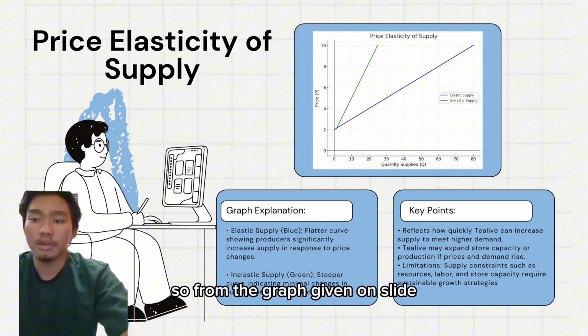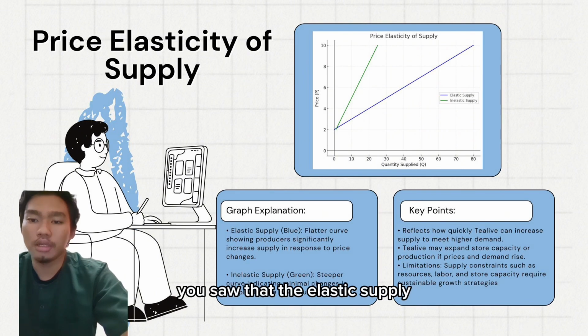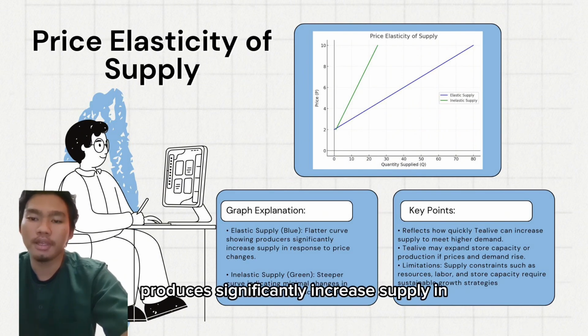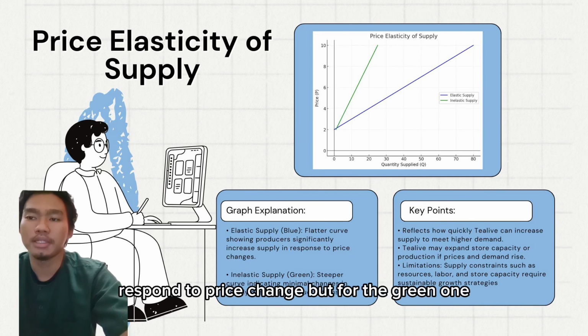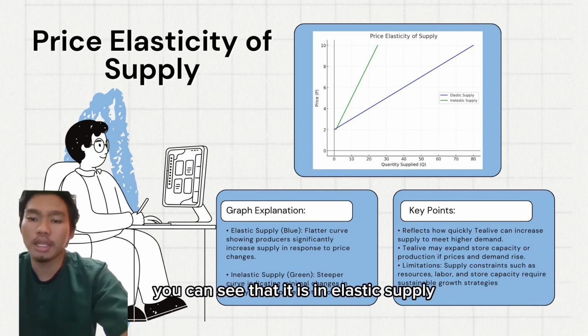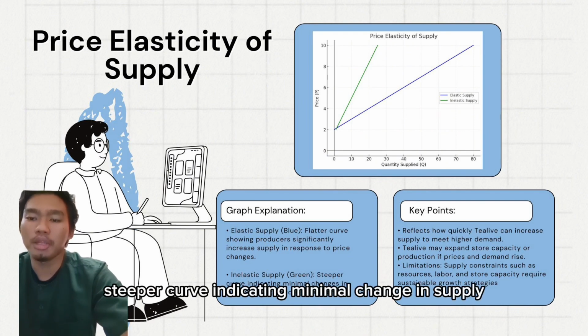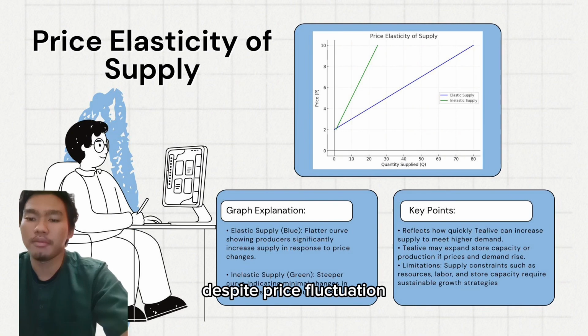So from the graph given on the slide, we saw that the elastic supply, which is the blue one, is a flatter curve showing producers significantly increase supply in response to price change. But for the green one, we can see that it is inelastic supply, which is a steeper curve indicating minimal change in supply despite price fluctuation.